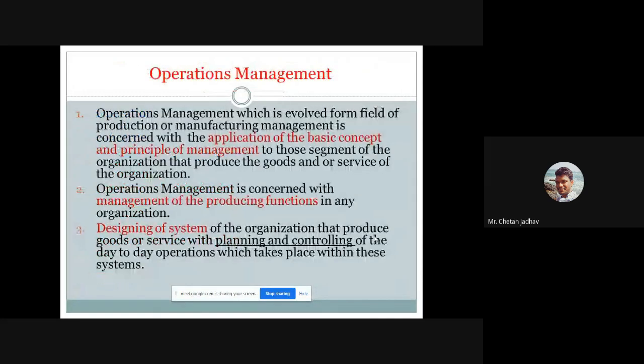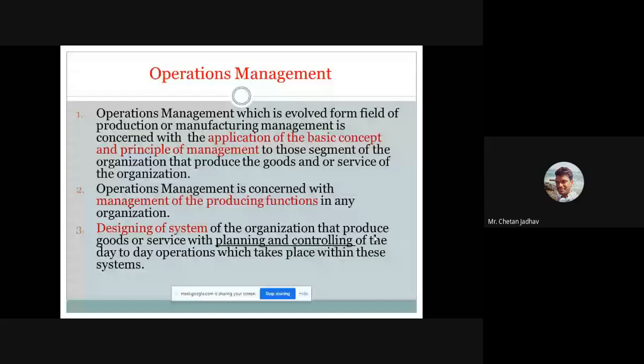Then I think we have started this point, operation management. Can you please help me? Yes, sir. We have seen this point. Started. Okay, no problem. So we will continue here.